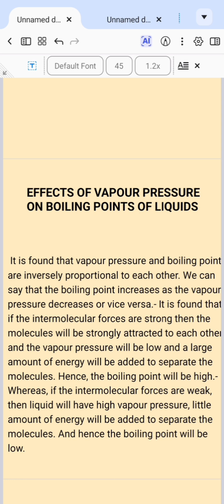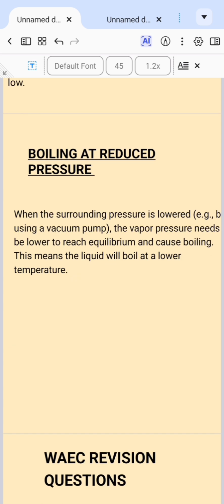So it is found that if the intermolecular forces are strong, then the molecules will be strongly attached to each other and the vapor pressure will be low in that case, because boiling will not take place easily and a large amount of energy will be added to separate the molecules. So hence the boiling point will be high, like that's the case of water that I've mentioned. Because of the high concentration of hydrogen bonding, boiling may not take place easily, and that will lead to low